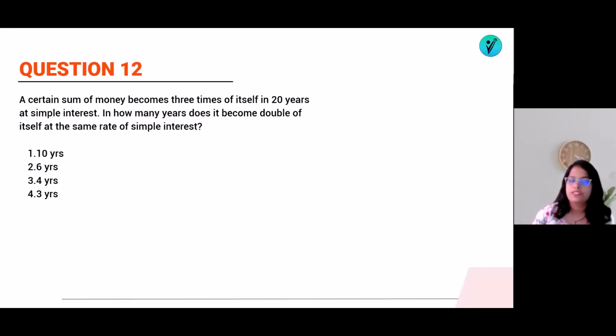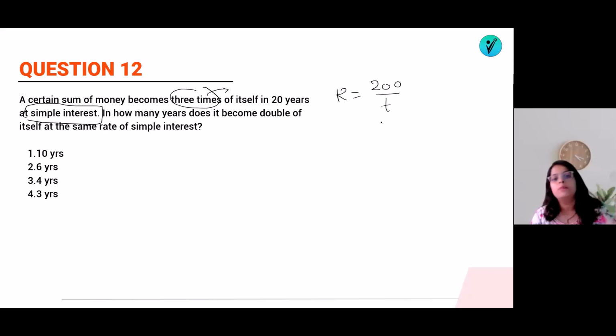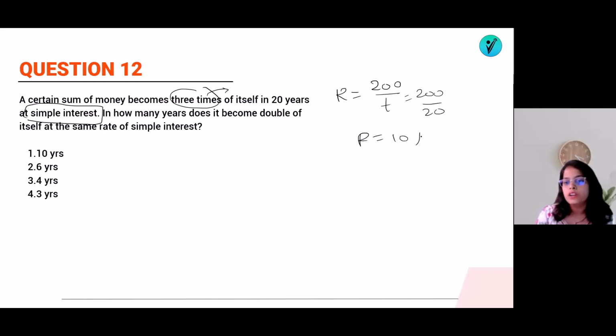Now let's jump on the question number 12. A certain sum of money becomes 3 times of itself in 20 years at SI. In how many years does it become double of itself at the same rate of interest? Now we know that on SI, when the money becomes 3 times, what will be the R? R will be equal to for 3 times कितना आता है? 200 by T. 4 times के लिए आता है 300 by T. डबल के लिए आता है 100 by T. तो ये कितना आएगा 200 by 20 years. That means R is equal to 10%.